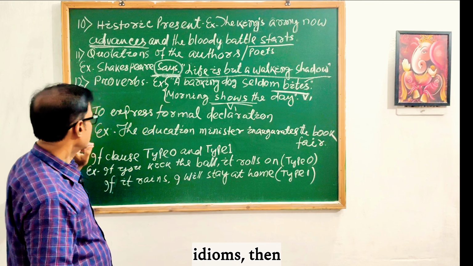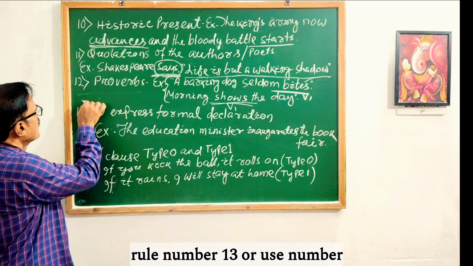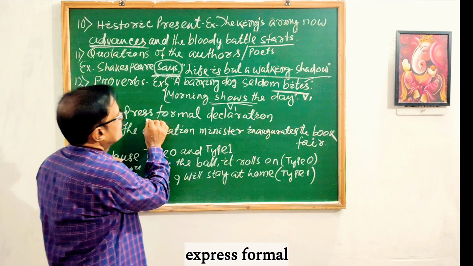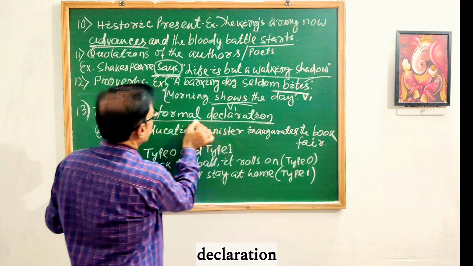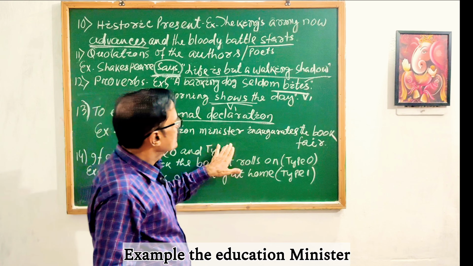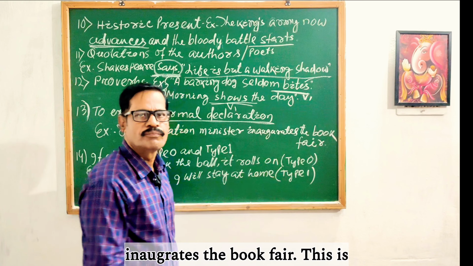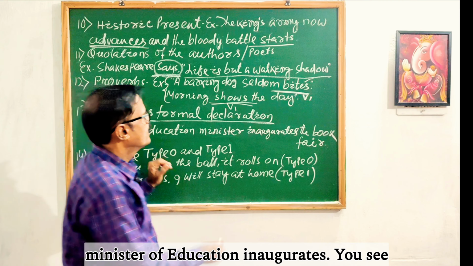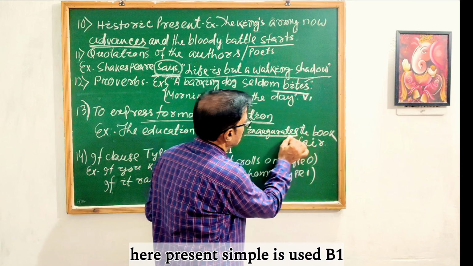Then use number 13, to express formal declaration. Example: the education minister inaugurates the book fair. This is a formal declaration by the Minister of Education. Inaugurates, you see, present simple, V1, is used.